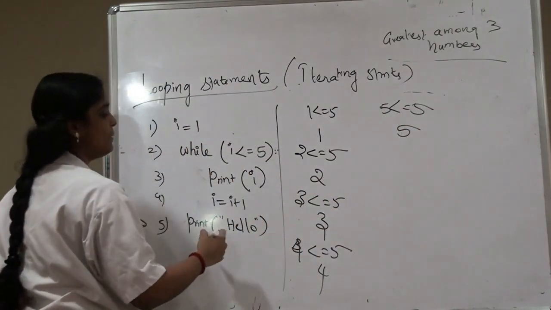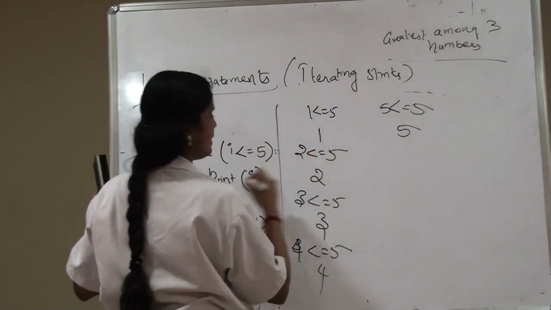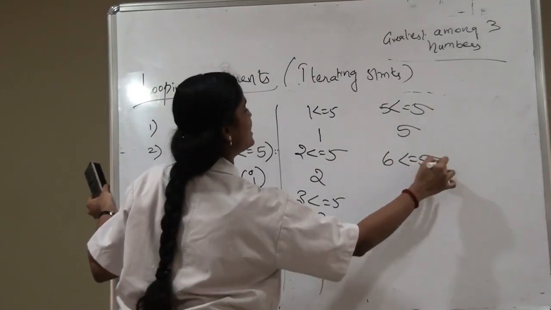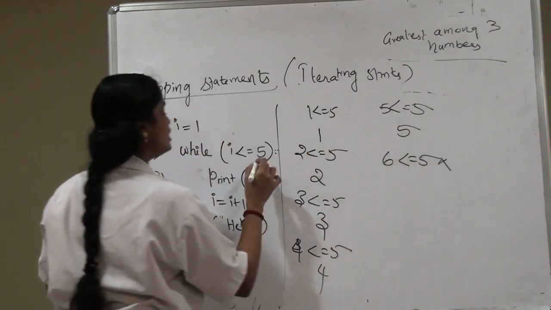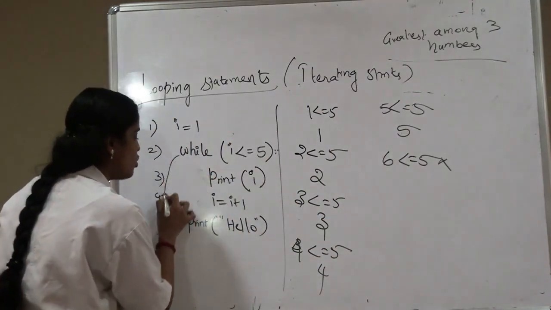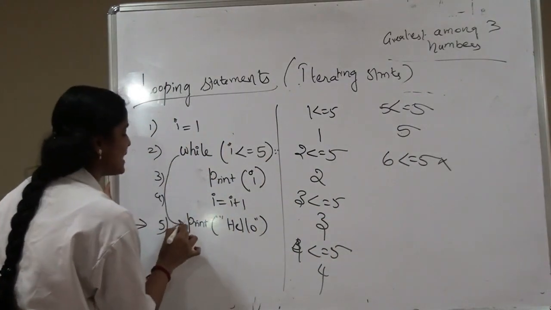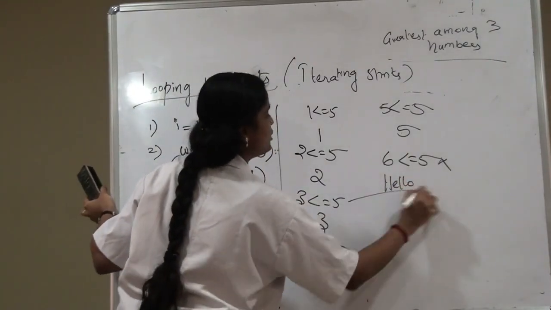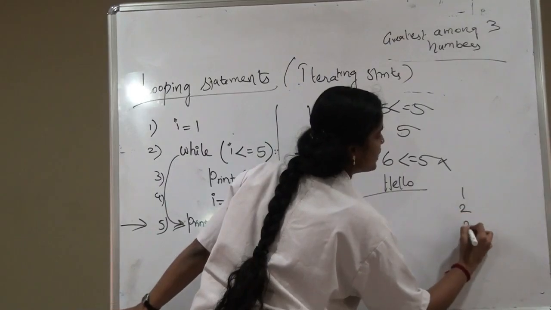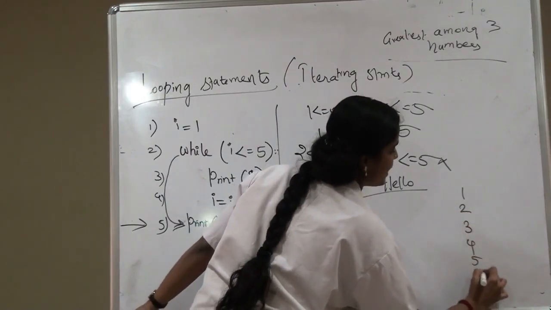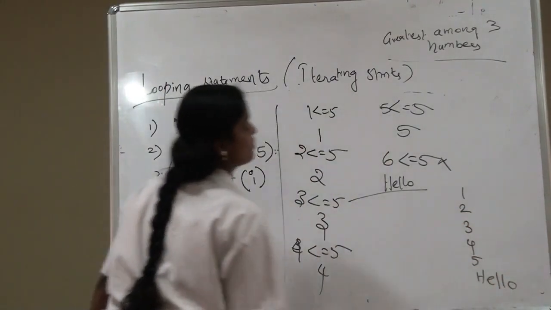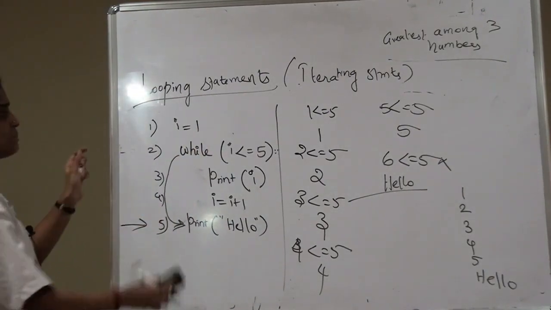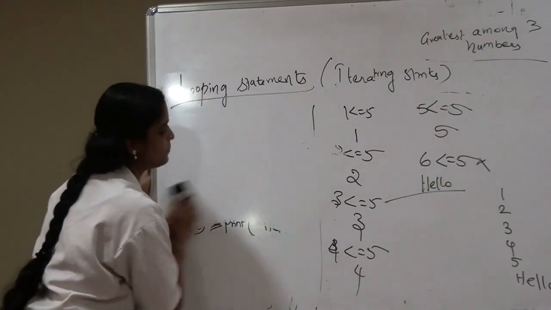Once again we are going to increment the value of I, 6 less than or equal to 5 is false, so this condition is false, so it will come out of the loop. The first statement outside the loop is hello, so hello gets printed. So my output will be 1, 2, 3, 4, 5 and hello. Hope you all understand the while concept. Let me explain this with one more example here.